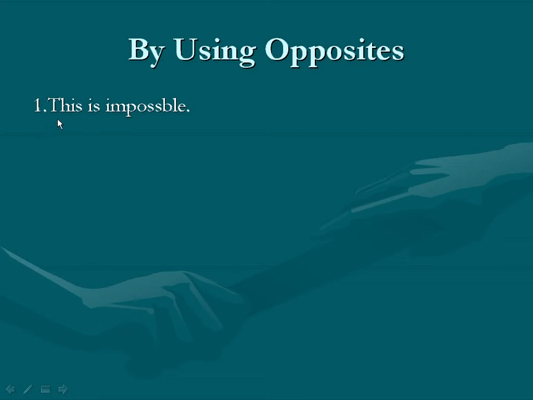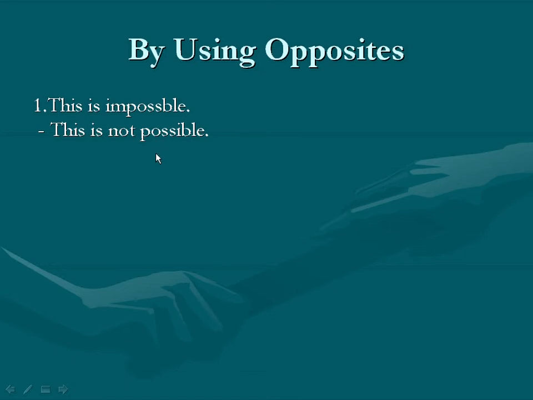First example is here. This is impossible. And answer is: This is not possible. First sentence is affirmative sentence and we can change it into negative in this way. We use here not for showing negative view and we use the opposite word of impossible, possible, to make a negative sentence.